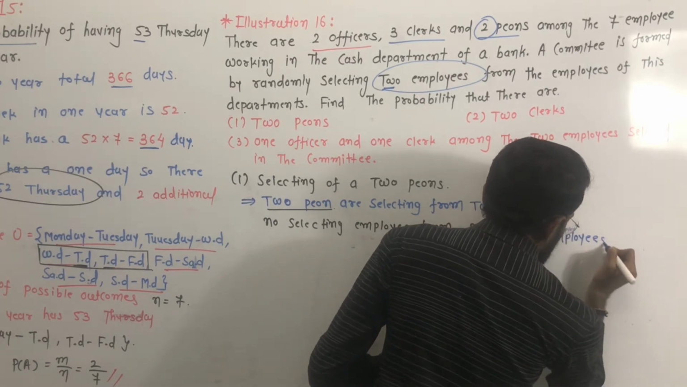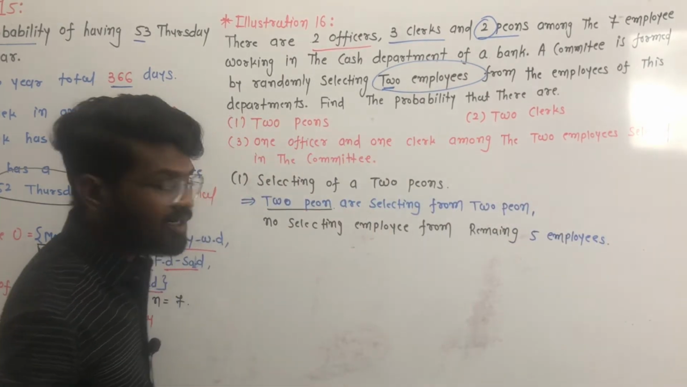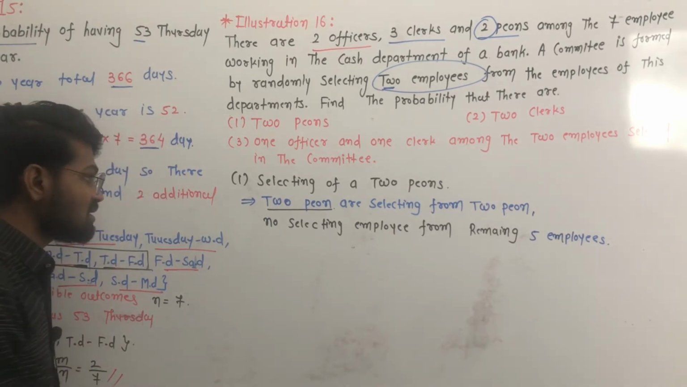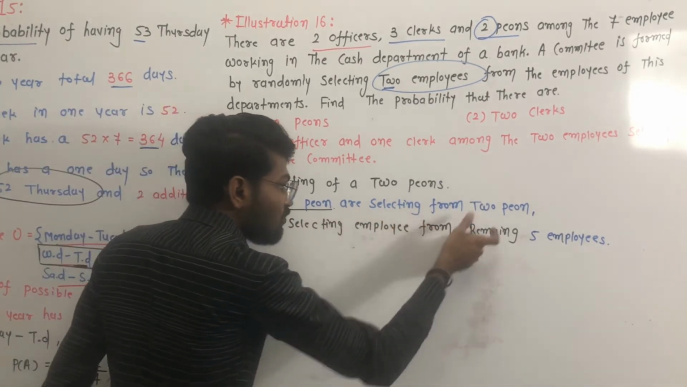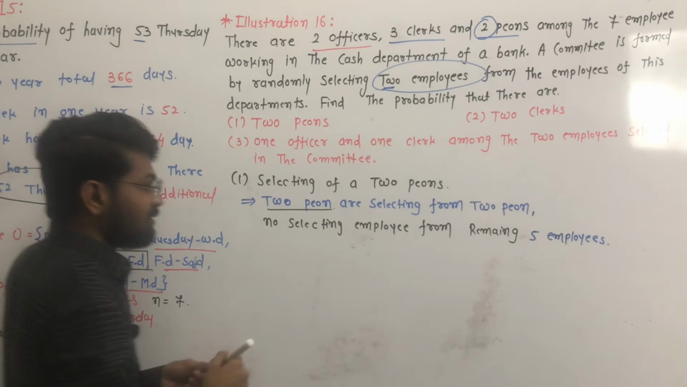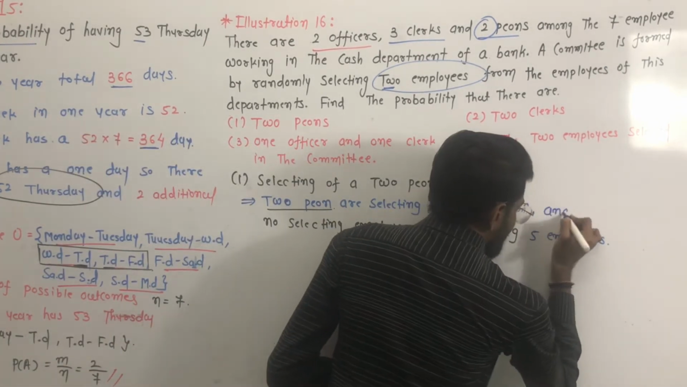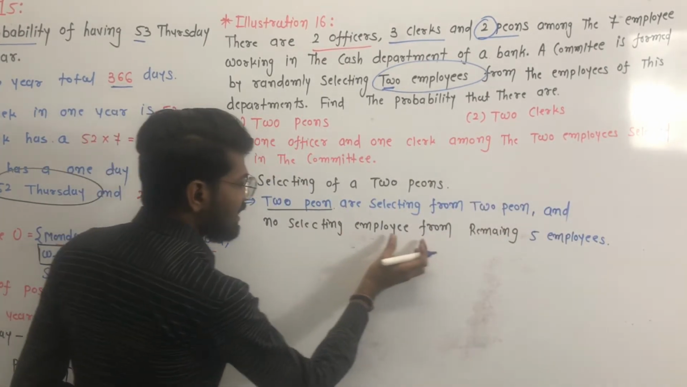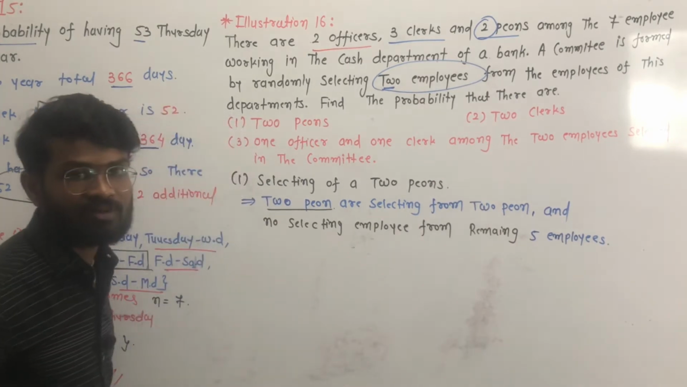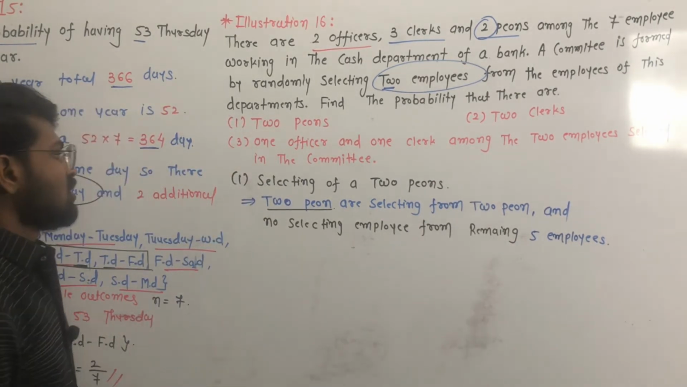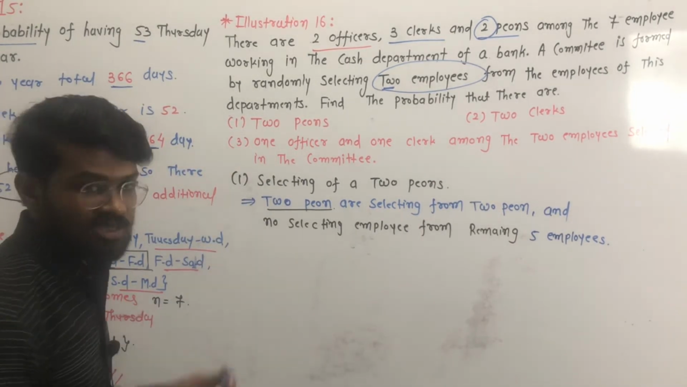Clear? Okay, so this is our event A. Our event A is that 2 peons are selected from the 2 peons and no employee is selected from the remaining 5 employees. Okay, so this is the event A.